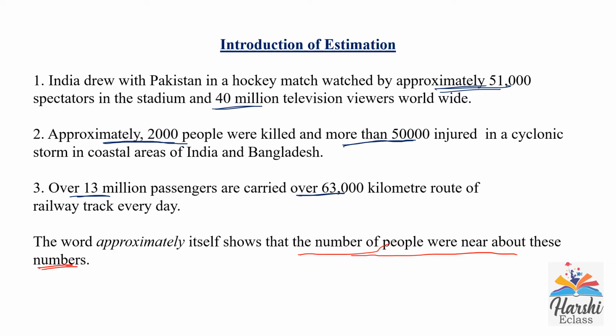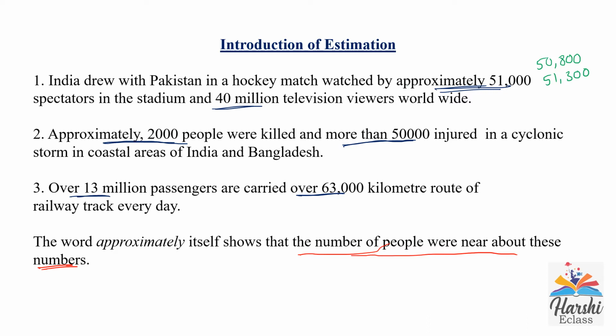Here 51,000. It could be 50,800 or 51,300, anything. When you round off, it will become 51,000. We use rounding off. We use an approximate value for showing the number when we don't have the exact figure. Here 40 million television viewers worldwide watched that hockey match.